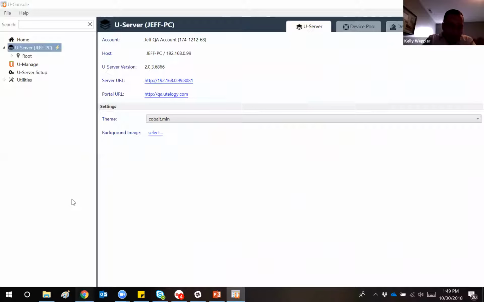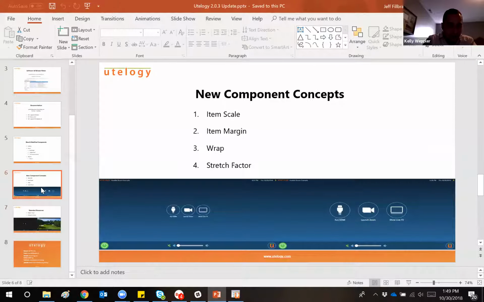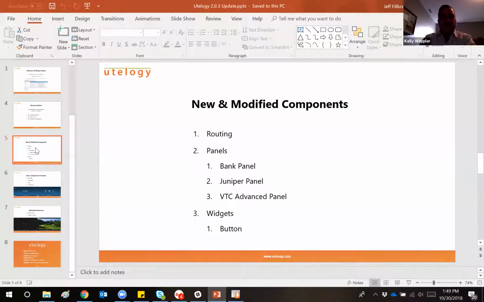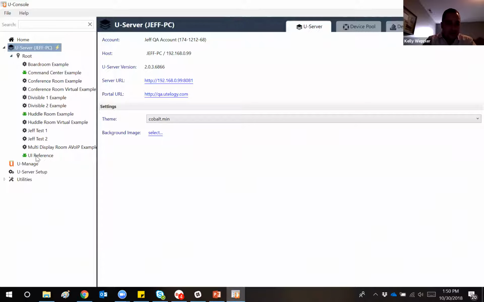So one of the other items that we're going to be discussing here, and it actually appears that maybe I had skipped over this earlier in the component section, and yes, I did in fact, was the button. So in our widgets category, we have a new component called a button. Again, this has been available in previous releases, but didn't necessarily always work the way that we had intended it to. So we've massaged this component a little bit and updated it to work a lot better than it had previously. The button functionality is pretty basic in concept.